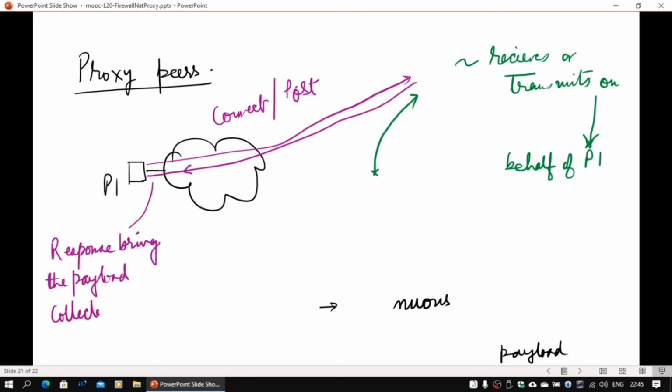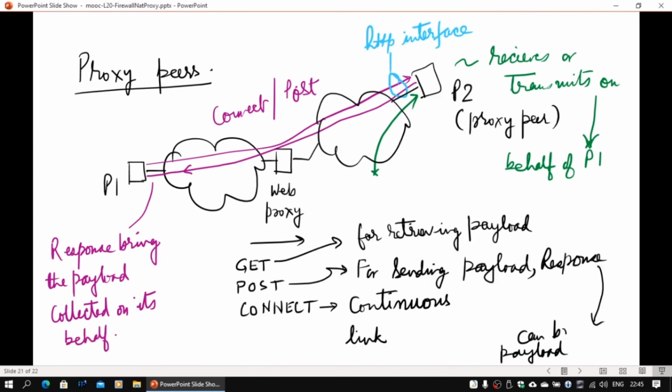But then this periodicity also needs to be adjusted continually so that not much backlog gets created in the queue. That proxy peer will have an HTTP interface through which I will be connecting, and I will be publishing the IP address and port number of this proxy peer as my IP address and port number. I will actually tell that this is a proxy peer address. So all other guys who want to send something to me will send it to him. It will be encrypted so he can't decipher it, but he will route it back to me through HTTP.